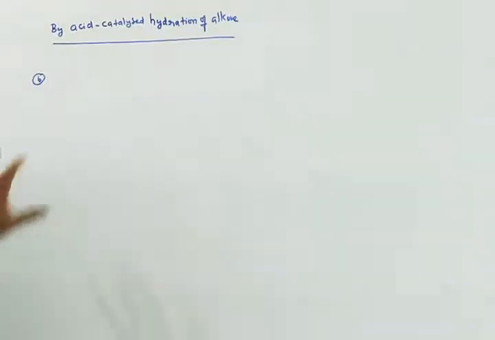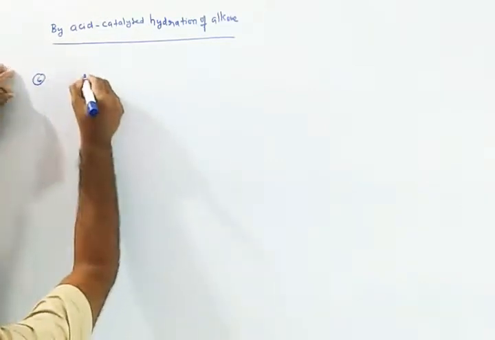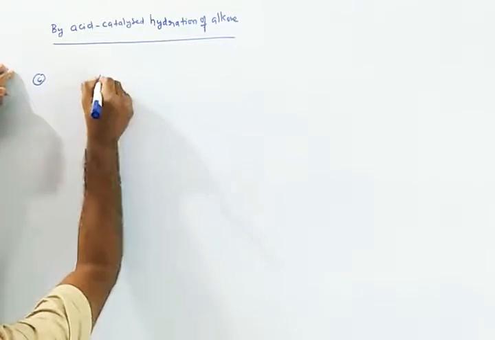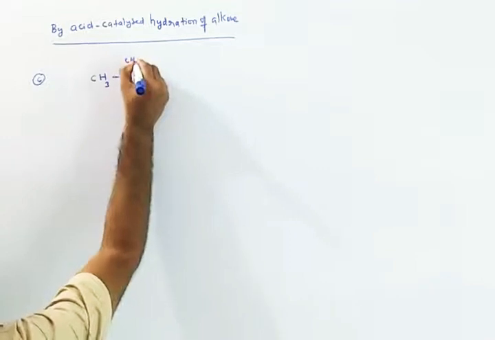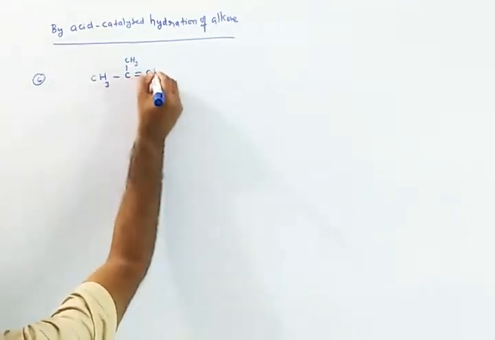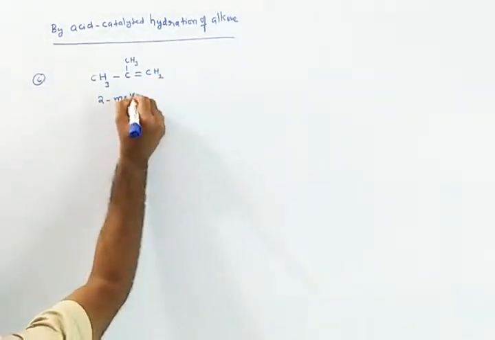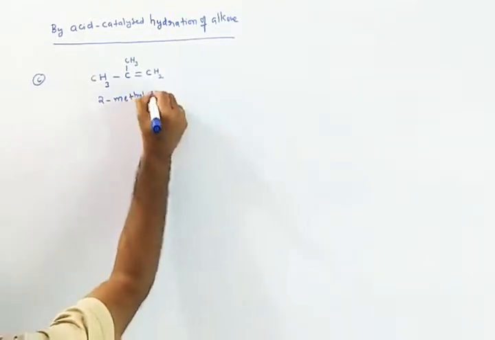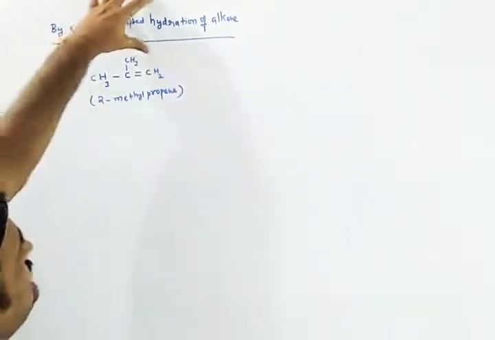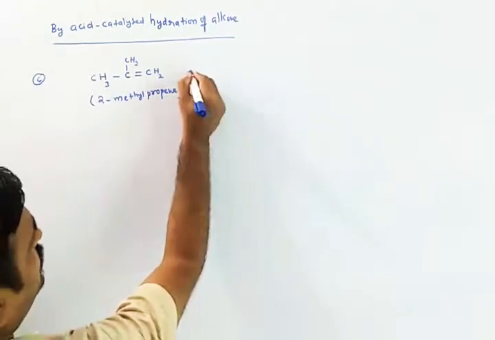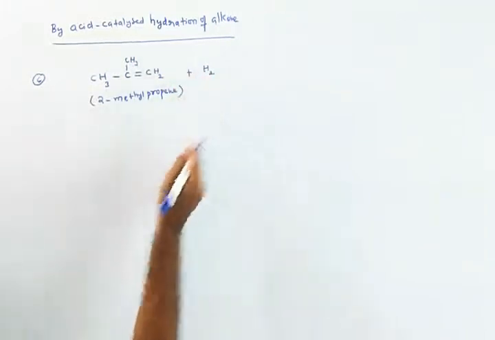Okay, friends. We will see another example. That is 2-methyl propene I am taking. That is CH3, CH3 here, on the second carbon a methyl group is there, and this is CH2. We can call it 2-methyl propene. So what will be the product of this acid catalyzed hydration of alkene? We will see. So we are going to add water.